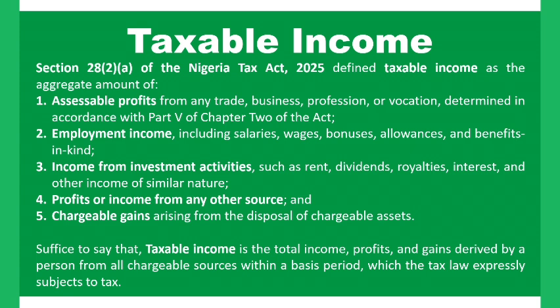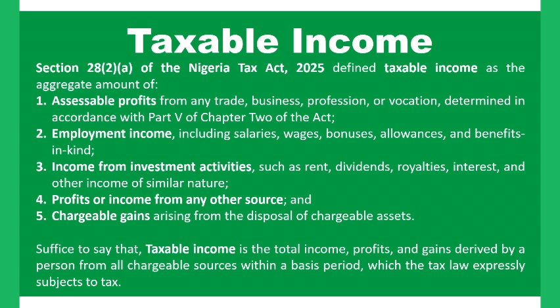Let me do that again. Assessable profit refers to the accounting profit which is adjusted for tax purposes, and which is the part that is assessed to tax. Well, let me quickly address some things here: the difference between accounting profits, adjusted profits, and assessable profits. The accounting profits is the profit computed in accordance with the accounting principles and laws. The accounting profits which is then adjusted to fit the tax purposes is what we call the adjusted profits.